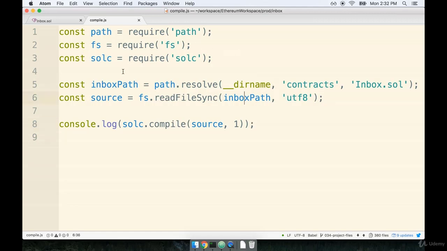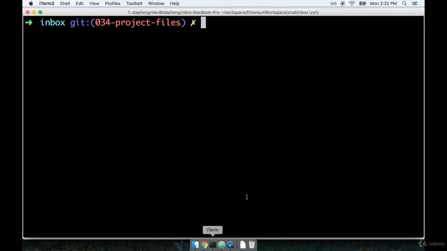In the last video, we finished up our compile.js file. Let's now run this at the terminal and see what happens. We should see a console log immediately appear on the screen, but I'm kind of curious what data the compiler is really returning for us. So back at my terminal, I'm going to make sure I'm inside of my inbox project directory, and then I'll run the command node compile.js, like so.